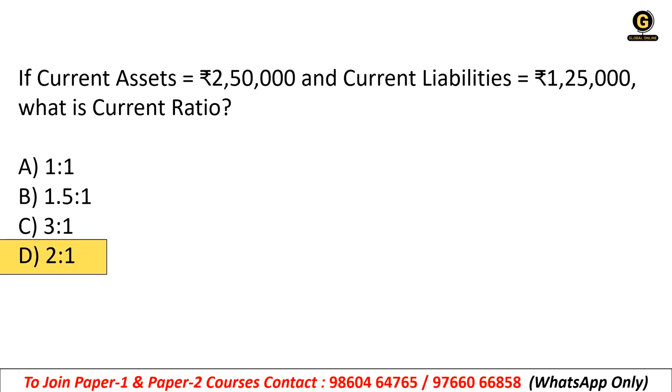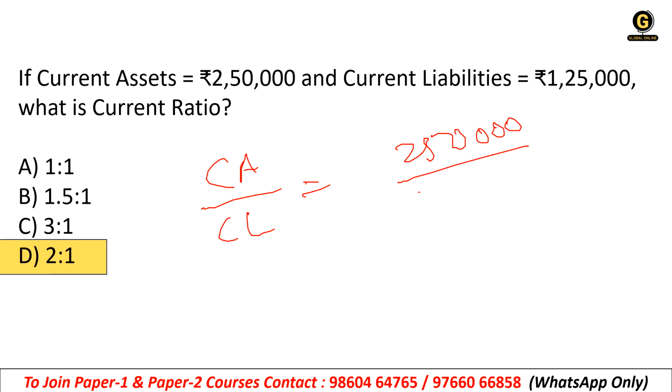We had the formula: current assets divided by current liability. So 2,50,000 divided by 1,25,000. Clear? Cut the zeros, right? 250 divided by 125. Obviously 250 is double 125, that means 2 and 1. 2:1, because 125 is half of 250. Clear? So 2:1 will be the correct answer.